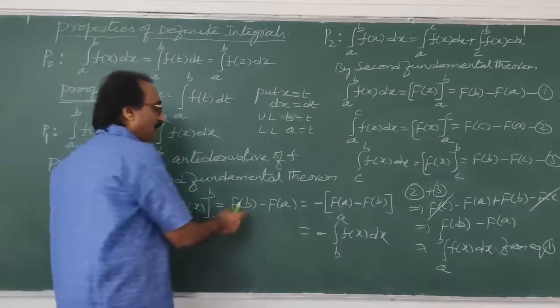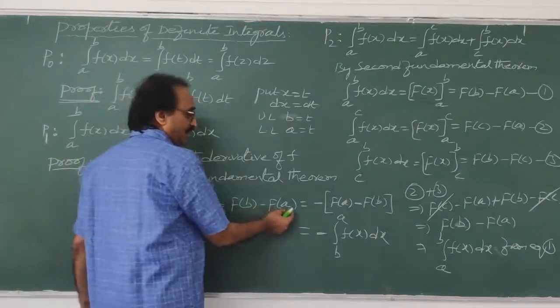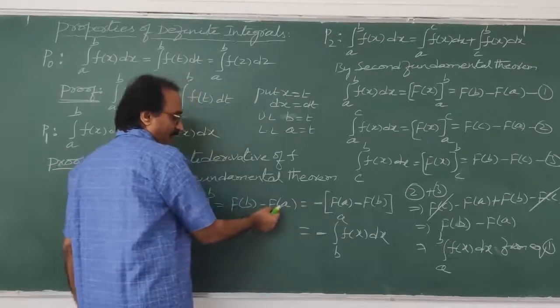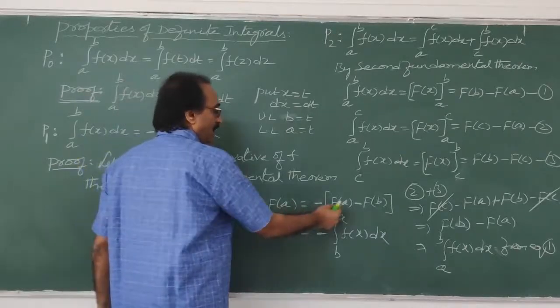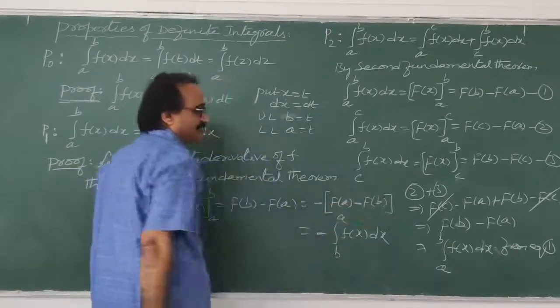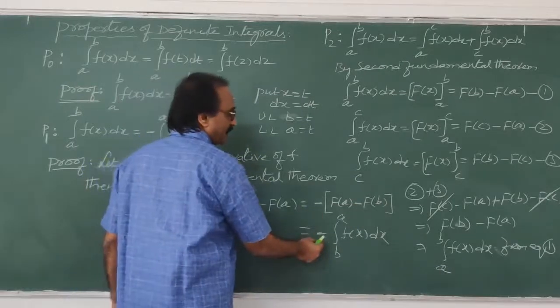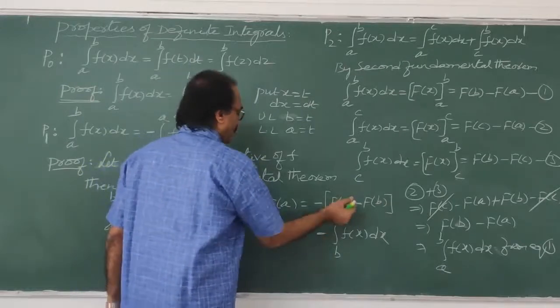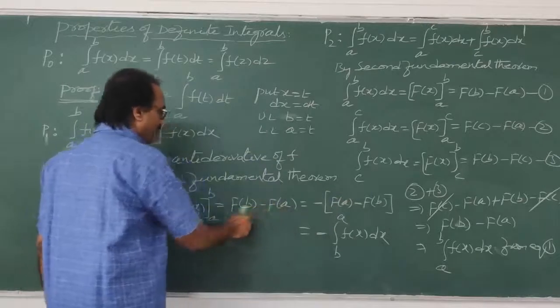So now here, F of b minus F of a is there, I took minus common. When I take minus common here, what happened now? F of a minus F of b has come. So minus is here, you keep minus as usual. Here you see, F of b minus F of a means what is said?